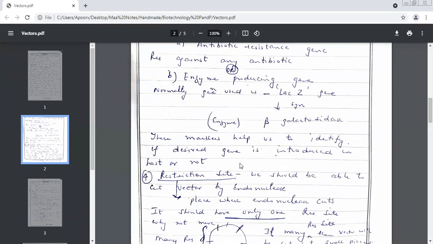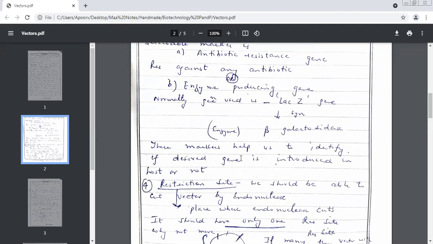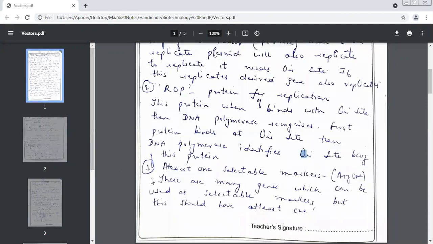ROP, protein of replication. Because of this protein of replication, it goes and binds to which site? Ori site. Okay, so which enzyme can identify the site now? DNA polymerase. And what is the third thing which is needed for a vector, at least? Selectable marker. Yes.